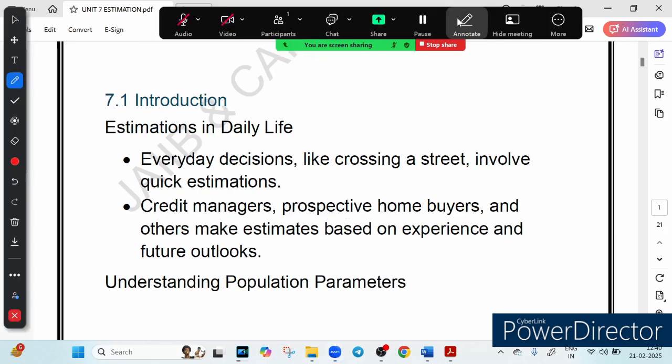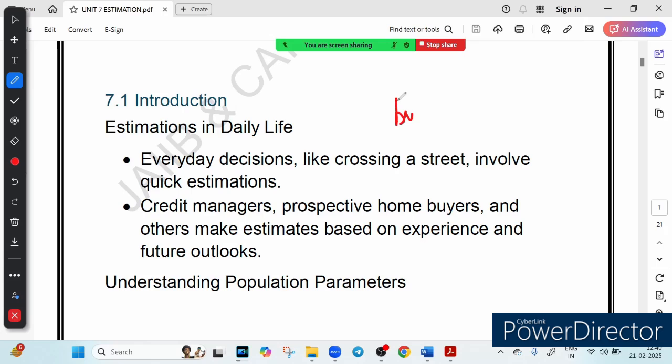So have you ever crossed a busy street? Tell me, have you ever crossed a busy street? Obviously you have. Without even thinking, you estimate the speed of cars, the distance, and whether you can make it safely or not. That is estimation in action. But did you know the same skill is used in banking and finance every single day? Let's break it down in a way that is simple, logical, and CAIIB exam ready.